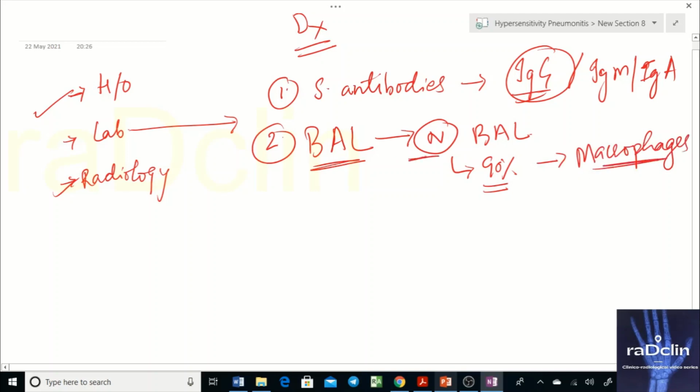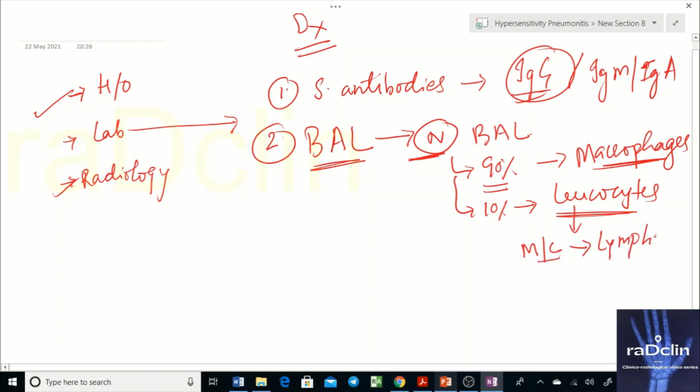And I'm telling you the normal, not hypersensitivity pneumonitis. The rest of the 10% cells you see are leukocytes. Among these leukocytes, the most common that you will see normally is lymphocytes. And then you will see neutrophils and other monocytes or small other cells, but primarily you see lymphocytes. So these are the normal BAL findings.